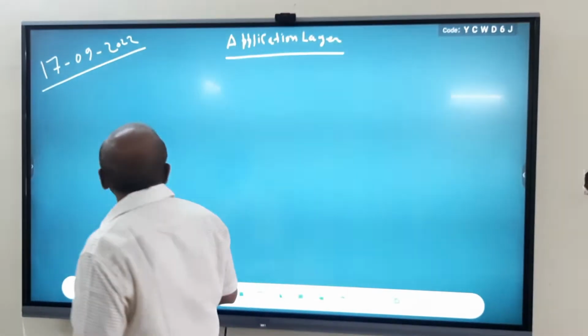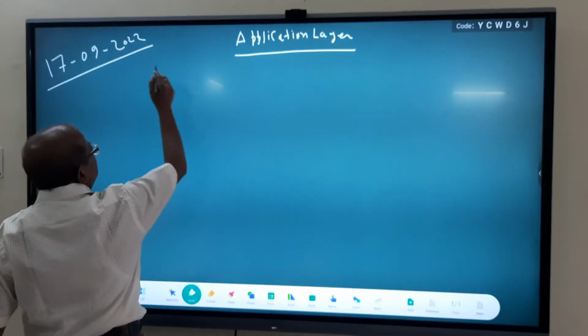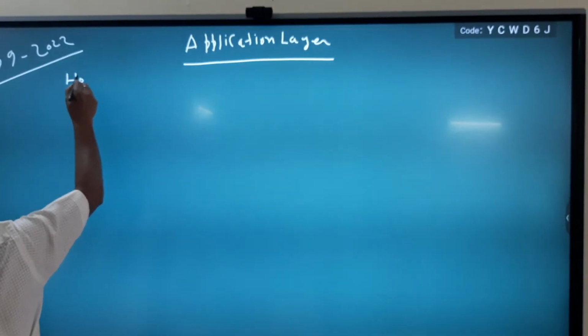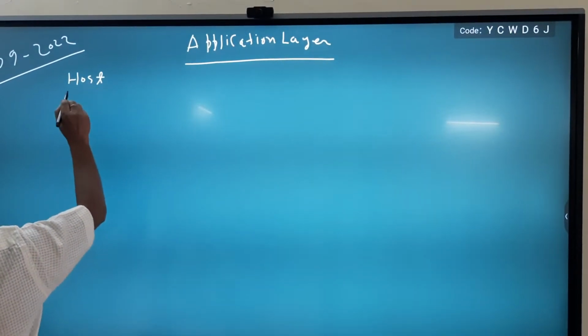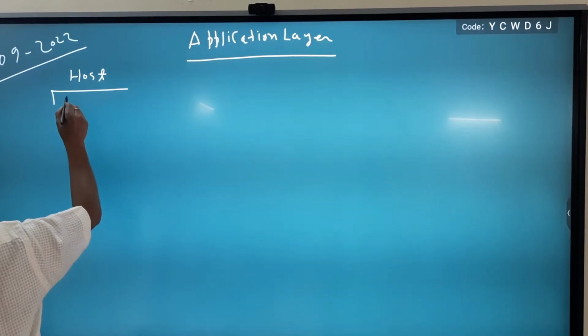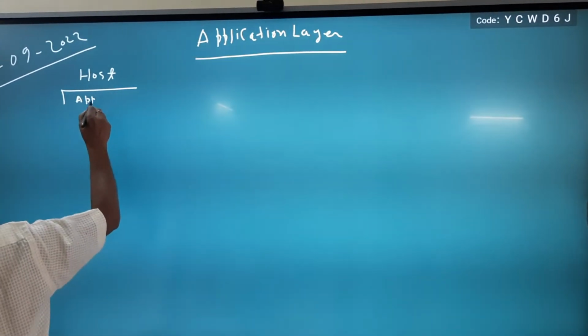Okay. So I am drawing the diagram first. This is host or user on sender side. Then this is application layer.